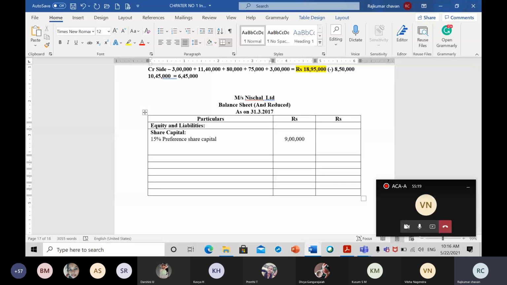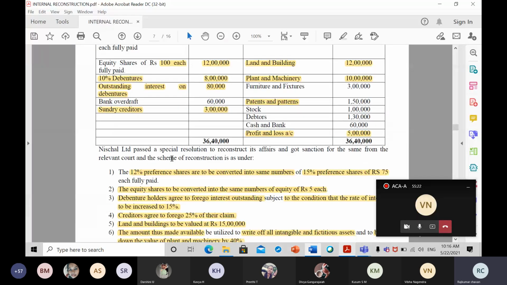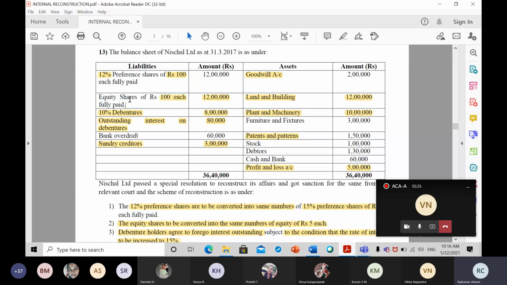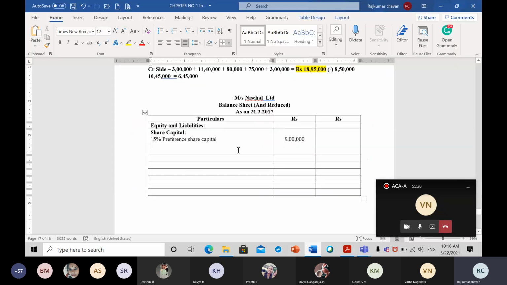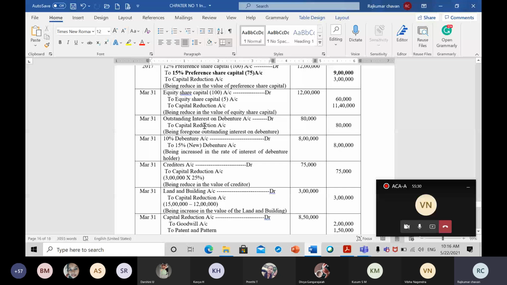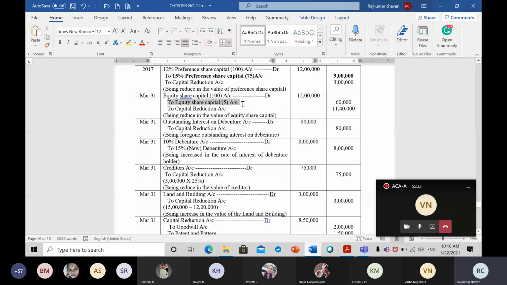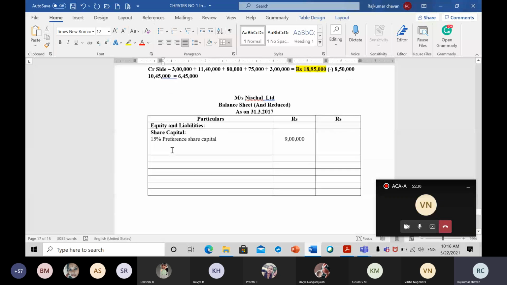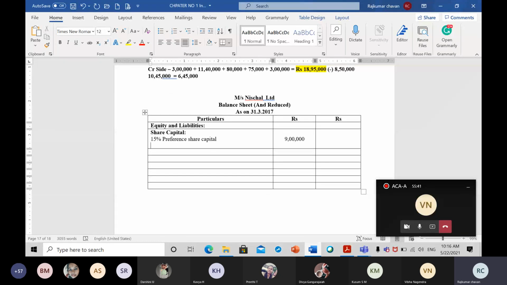First item is over. Now, what is the next item after preference share capital? We have equity share capital. So let us write down equity share capital, which is how much? This particular credit amount will go to the balance sheet, to equity share capital, 60,000 rupees. So I should write here equity share capital, 60,000. Total amount, if you take the outer column, will come to 9 lakh 60,000 rupees.